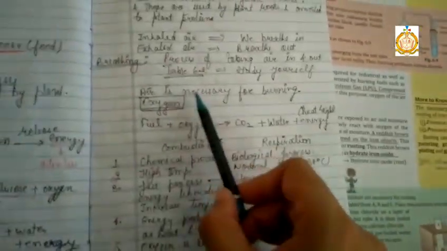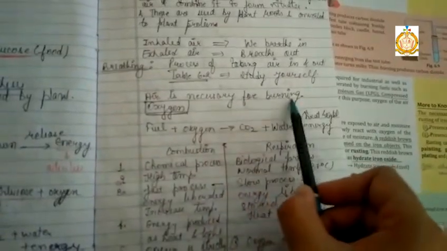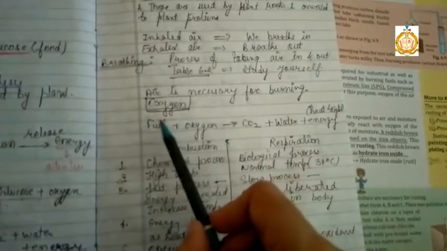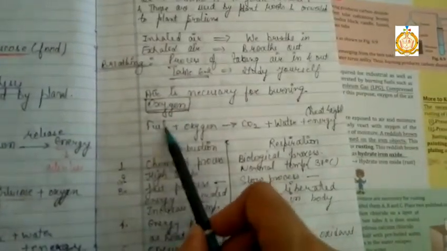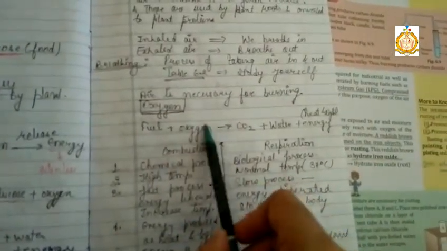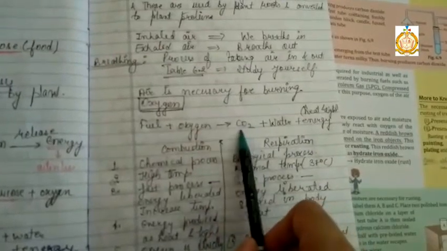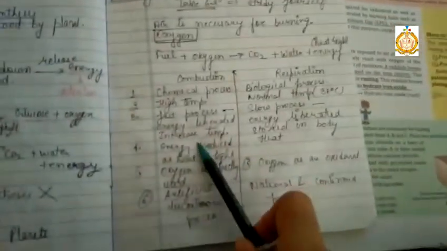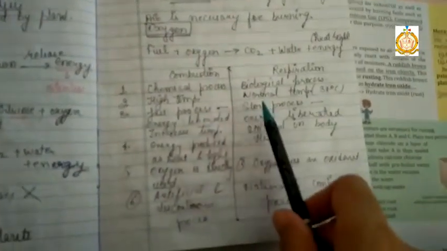Now the next topic, that is air is necessary for burning. In the air, oxygen is necessary for burning. Fuel can only burn when it reacts with oxygen, then it gives out carbon dioxide, water and energy. Now there is a difference between combustion and respiration.